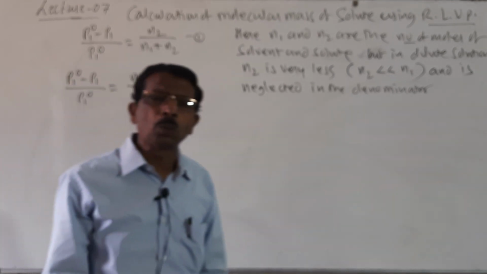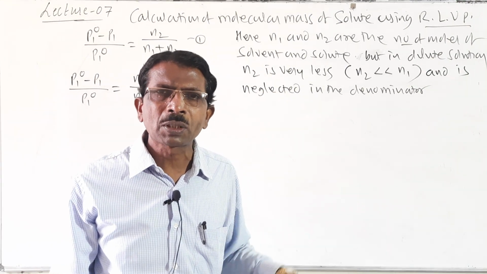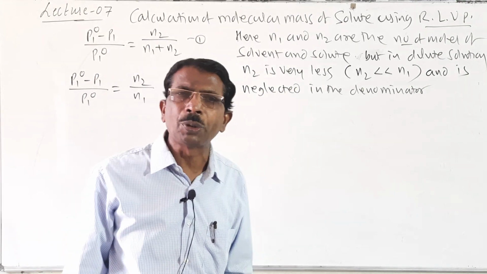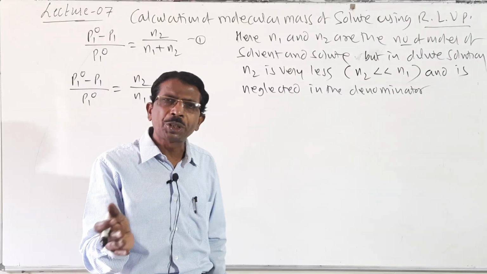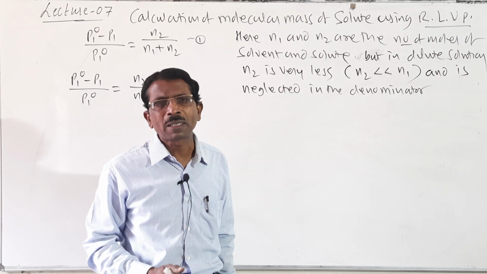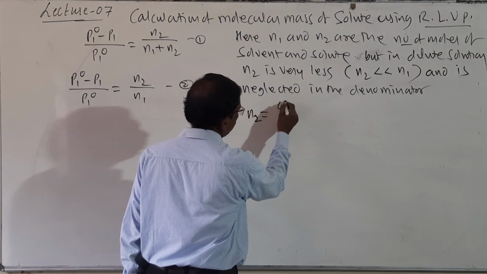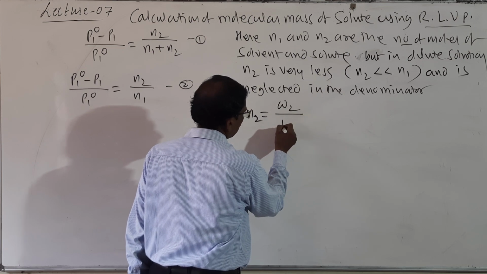Then what is N2? N2 is equal to the number of moles of solute. And what is the number of moles of solute? Number of moles of solute is equal to mass of the solute divided by molecular mass. That is, N2 is equal to W2 upon M2.